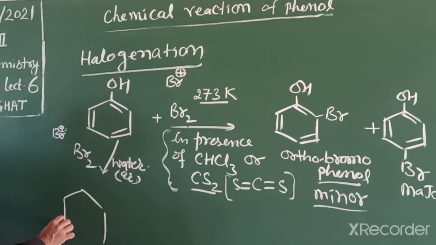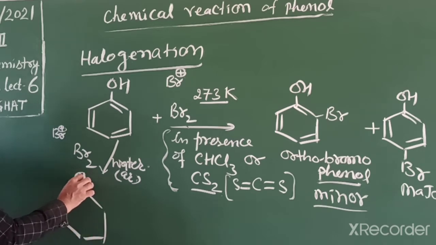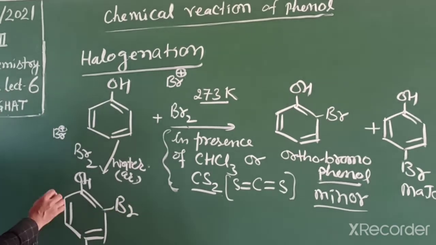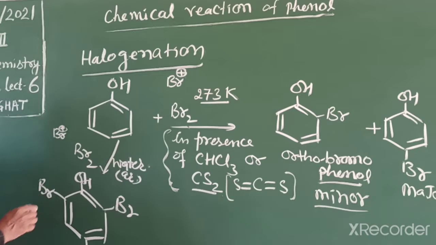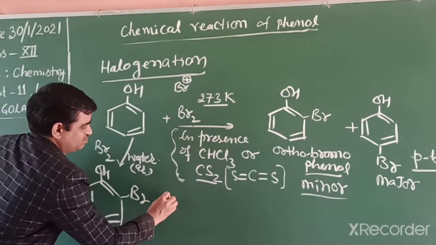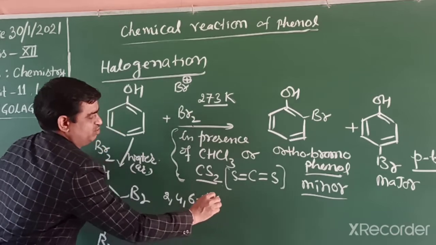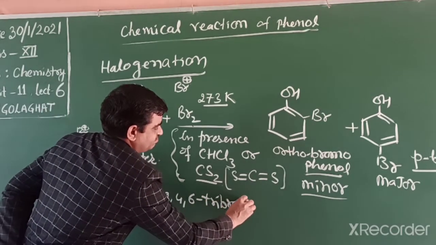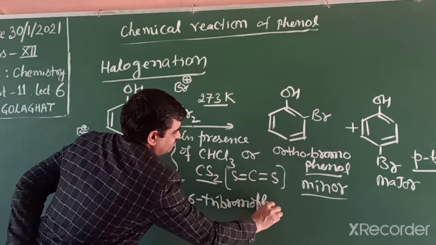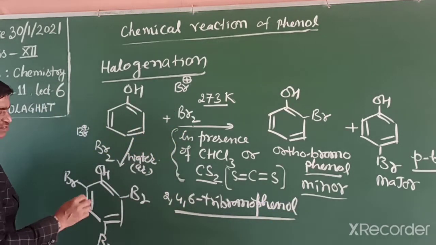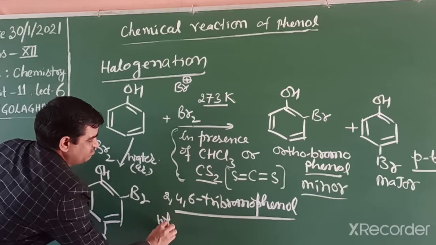Similar to nitration, we get the 2,4,6-tribromo product, means 2,4,6-tribromophenol. And this product is a white precipitate.